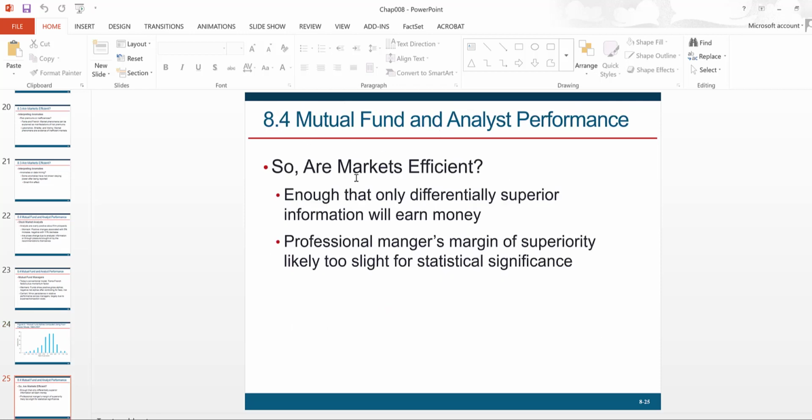So we saw a lot of evidence. It seemed to suggest that markets are inefficient, but also evidence which is consistent with market efficiency. And in the end, you need to form your own belief regarding market efficiency, right? Whether the markets are efficient or not. So that was the conclusion.